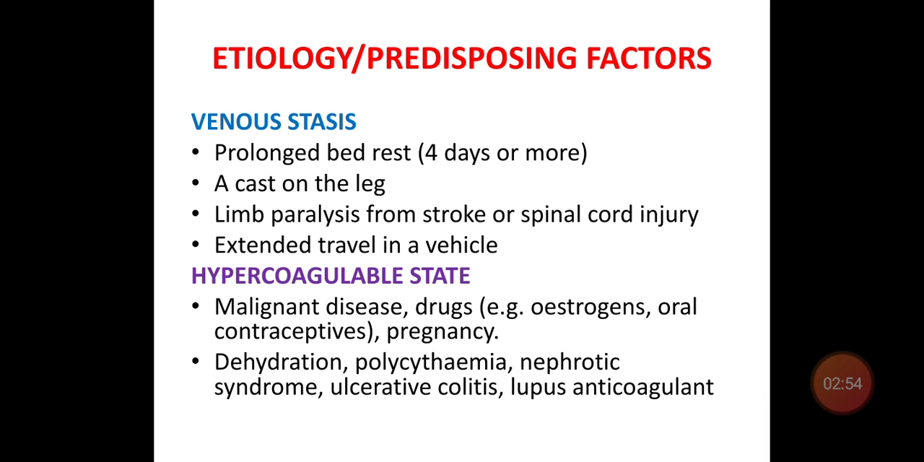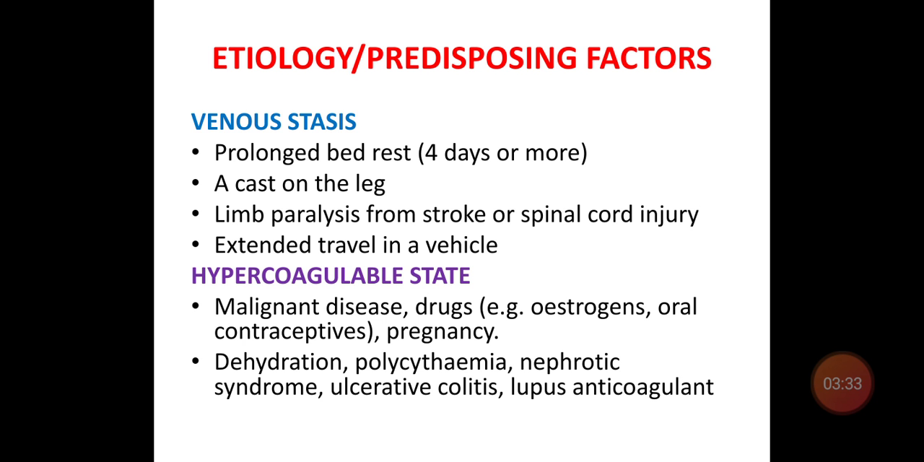So venous stasis, what are the conditions that result in venous stasis? That is prolonged bed rest or bedridden patients, usually 4 days or more, or patients with a cast in the leg following a fracture of the limbs, either upper limb or lower limb, or following a stroke or spinal cord injury, which will result in limb paralysis and immobility of the limb, or extended travel in a vehicle.